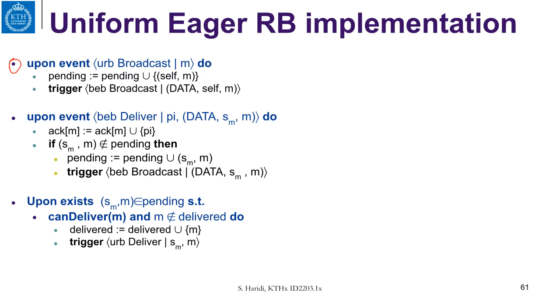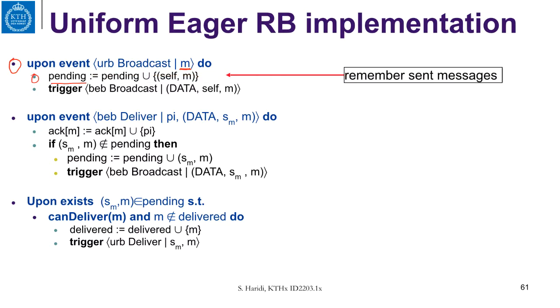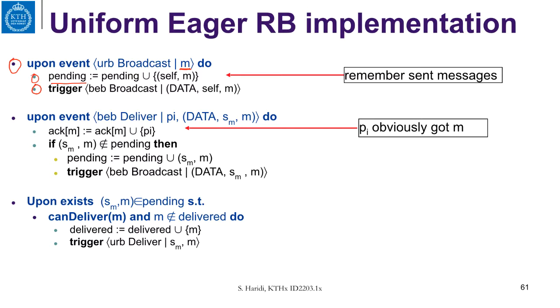When we get a uniform broadcast request, what do we do? We store the message M in a variable that contains all pending messages that are not delivered yet. So this is, remember, the sent messages. And then we trigger a best effort broadcast to all processes in the system. A BEB broadcast will cause a delivery event at each correct process.